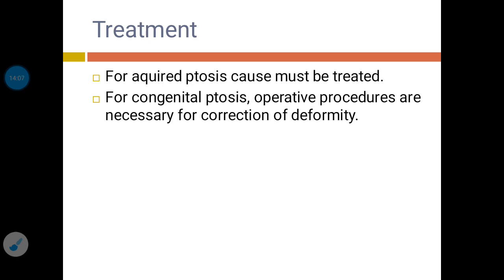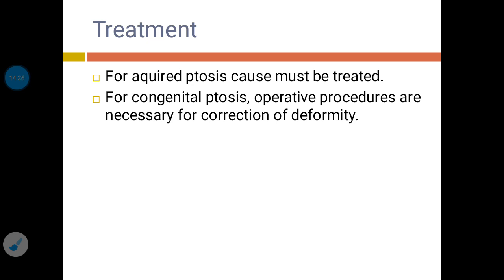Now the treatment part of ptosis. In cases of acquired ptosis, the cause must be treated. So you have to find out whether the ptosis developed due to inflammation or due to a tumor of the eyelid, or due to trauma to the levator muscle, or due to third nerve palsy, or whether it developed due to a disease like myasthenia gravis.